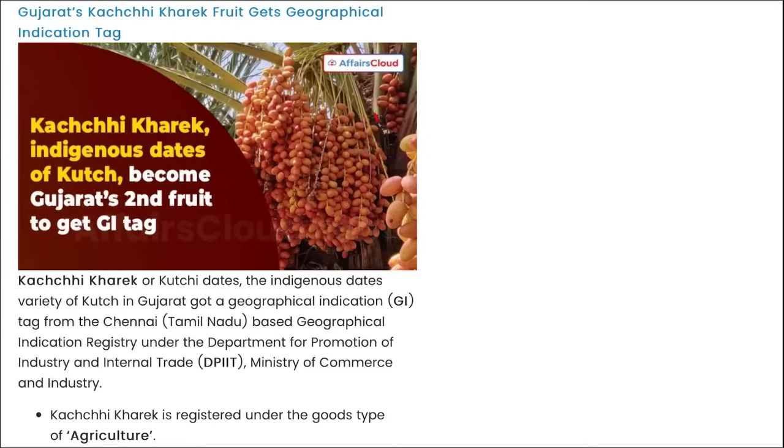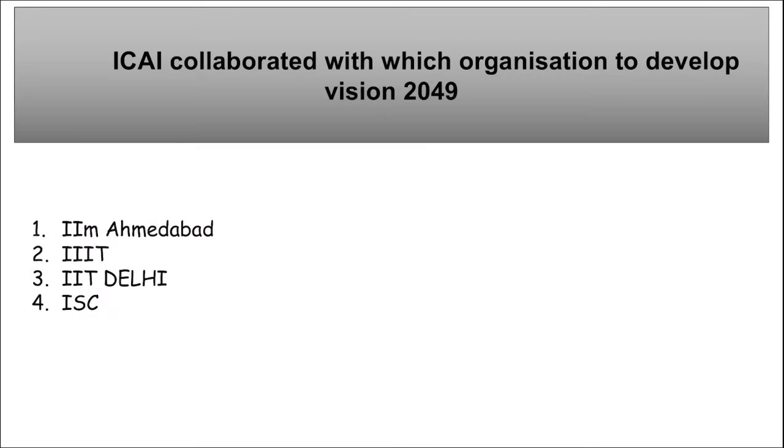Next, here you can see this is your Kachai Kharek that recently got the GI tag from Gujarat. Correct. Next is ICAI. What does ICAI stand for? That is Institute of Chartered Accountants of India. They have collaborated with which organization to develop Vision 2049?